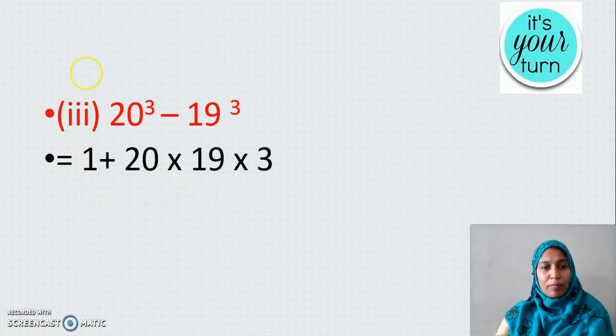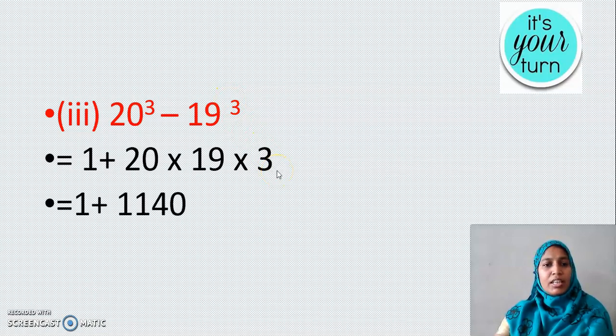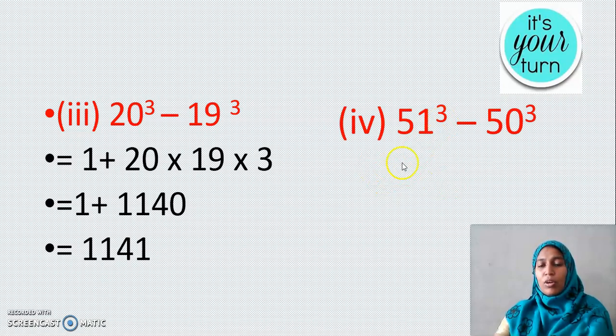I have to start with 1 plus. Then whatever number I have here, 20 and 19, that has to be multiplied along with the 3. Is it clear? So I got 1141. And one more example. What will be the next step? 1 plus 51 into 50 into 3. Okay children, that's how we are going to find the difference between cubes of 2 consecutive numbers.